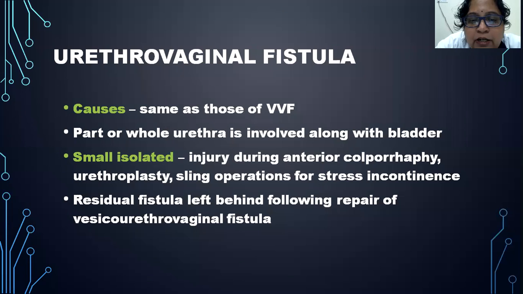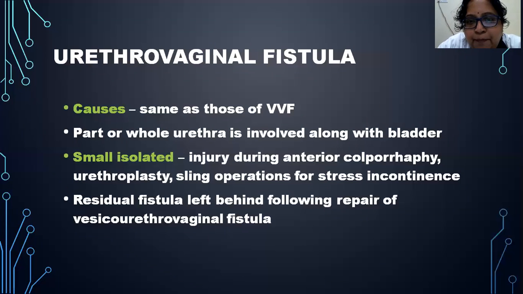And now gynecological causes. What are all the gynecological causes? First is during gynecological operations. It is termed as operative injury. Next is traumatic because of any trauma or because of any malignancies, post-radiation fistulas, and lastly, infections. These are all the gynecological causes.